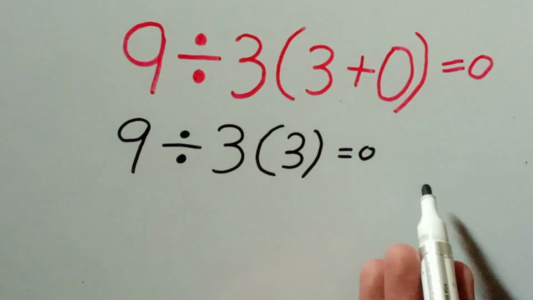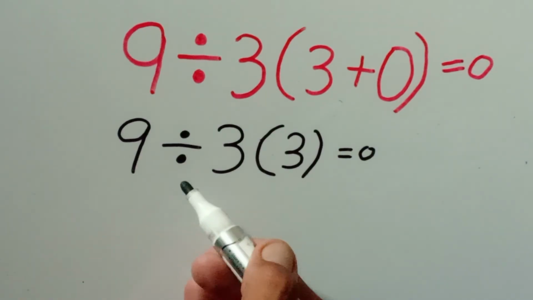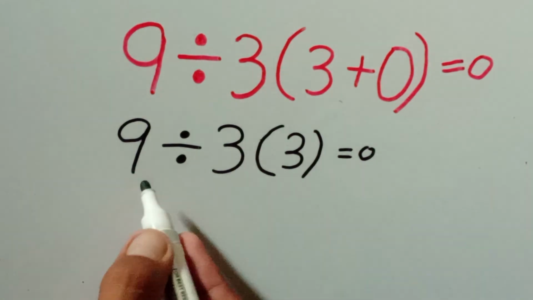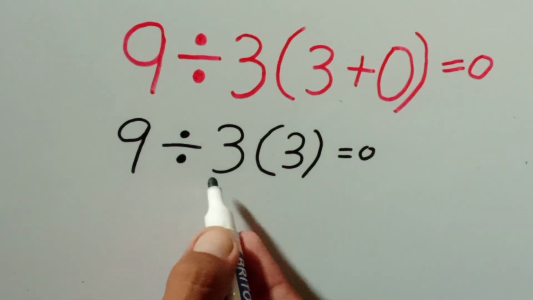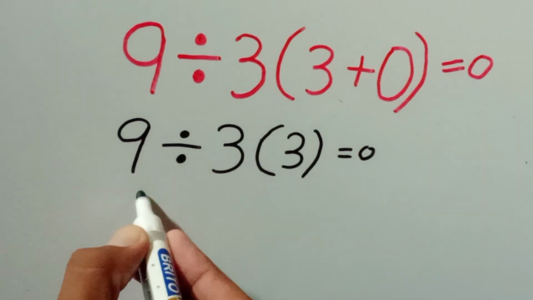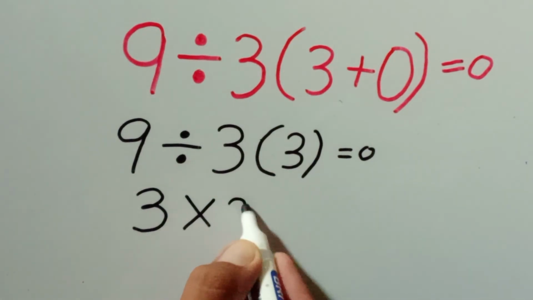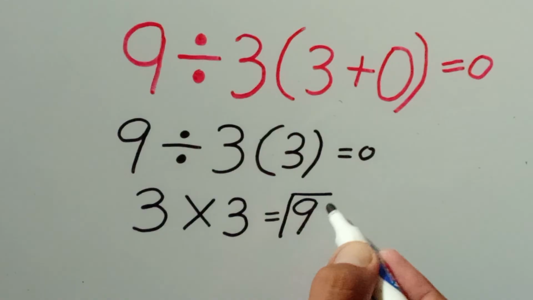And now I can say here in PEMDAS, multiplication and division have equal priority, and we have to go from left to right. So here I can start from left to right. So 9 divided by 3, which is equal to 3, times 3. Now here 3 times 3 equals 9. Guys, this is our final answer of this expression.